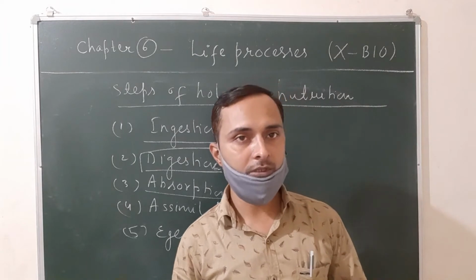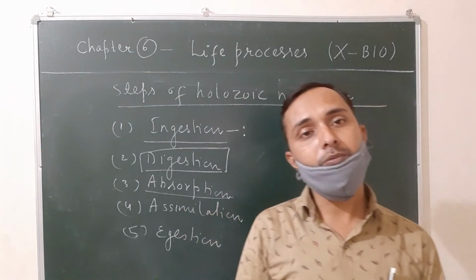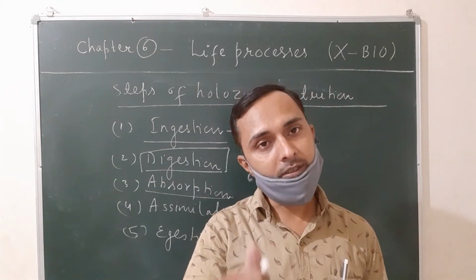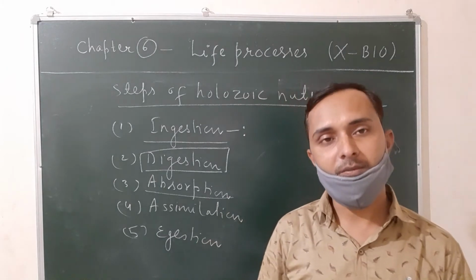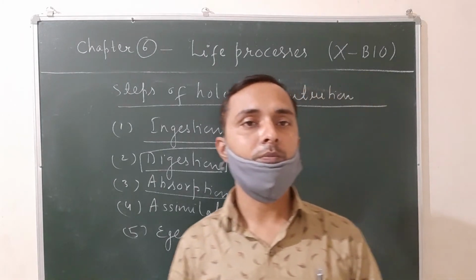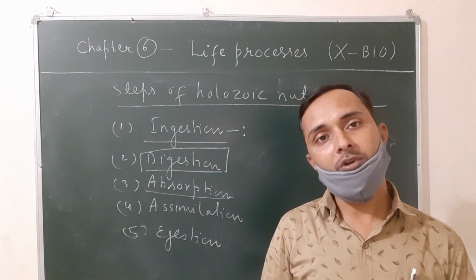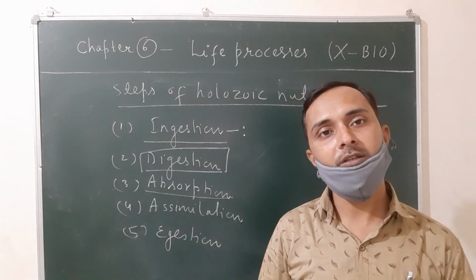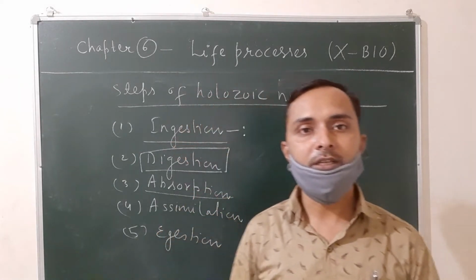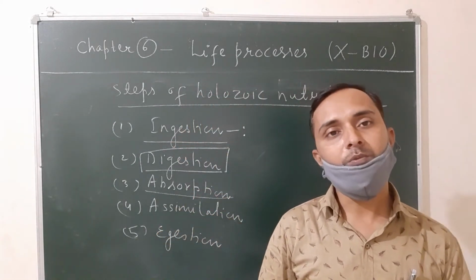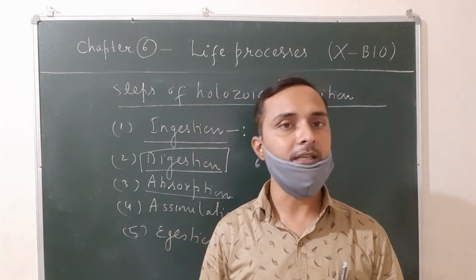The process by which the digested food is used by the body cells to obtain energy for the growth and development of the body is called assimilation. And the last one, egestion. What is egestion? The process of removal of undigested food through the anus is called egestion.